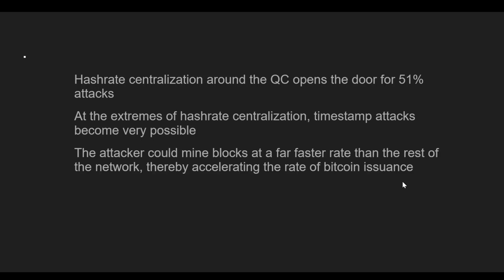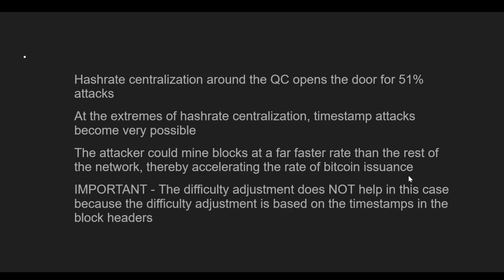The attacker could mine blocks at a far faster rate than the rest of the network, and they can therefore accelerate the rate of Bitcoin issuance. Bitcoin, of course, is issued from the block subsidy. Currently it's 3.125, and every 4 years it goes through a halving, so the block subsidy halves from the previous 4 years. This 3.125 Bitcoin is issued at every single block, and it's just paid to the miner. But if someone had all the hash rate, then they'd be able to mine these blocks much faster and therefore accelerate the rate of Bitcoin issuance.